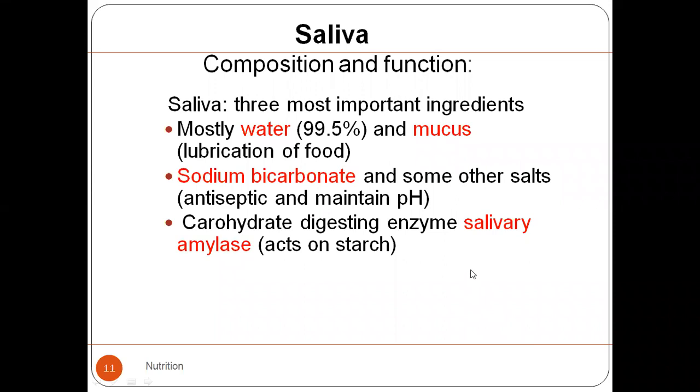It helps to mix the food with water, and then it helps the teeth and the tongue to mix the food and create small ball-like structures which are known as bolus. Now this bolus has to pass on into the next part of the gastrointestinal tract via the pharynx.